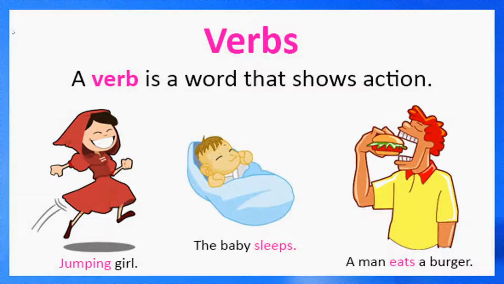And a man eats a burger, so eats is a verb because they are doing something. Suppose, children, like the first example, it's written here: jumping girl. We can also write dancing girl, sleeping girl, singing girl. So children, when these words come particularly with a noun, like jumping, dancing, and they are describing the noun, then they will become verbs.